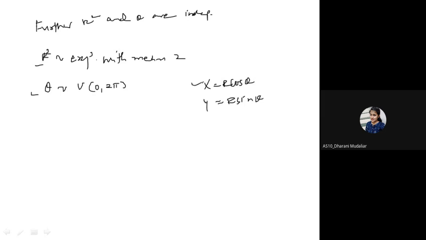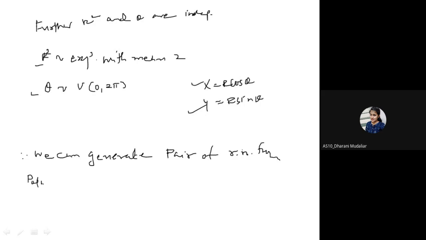So it will generate the required random numbers. Is it? Therefore we can generate a pair of random numbers from polar coordinates.